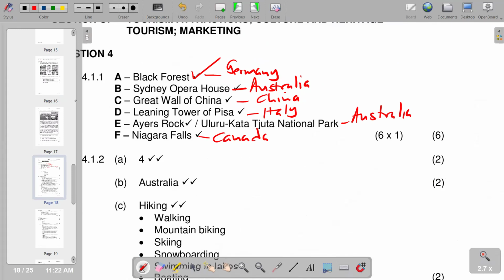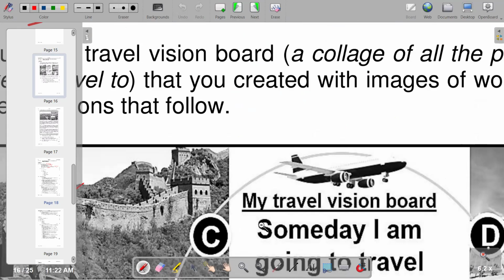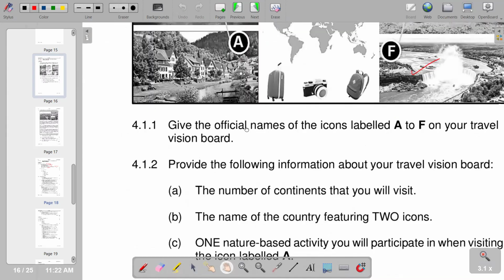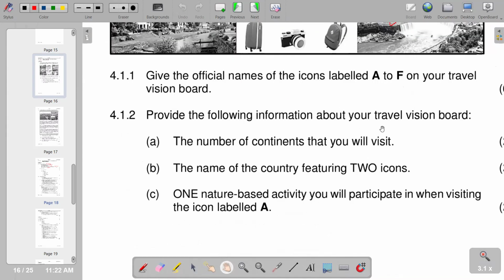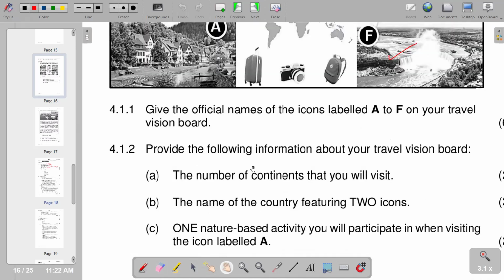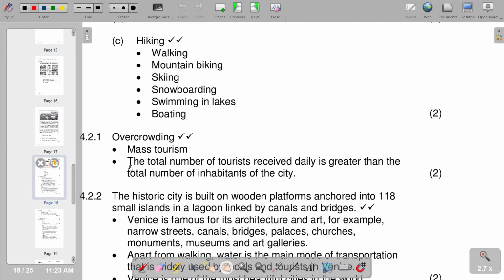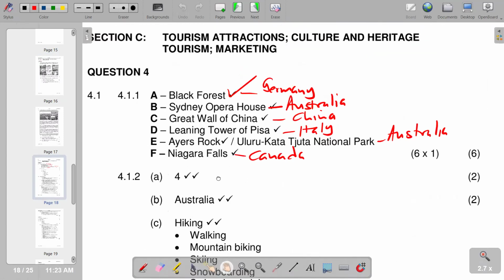So this is what we have in terms of our first part, 4.1.1, and we'll move on to the next question, which is now 4.1.2. Provide the following information about your travel vision board and the number of continents that you visit. All these features that we have constitute how many continents? That's the question.